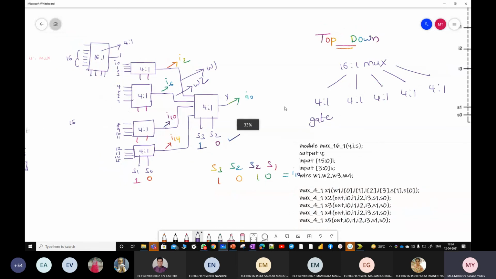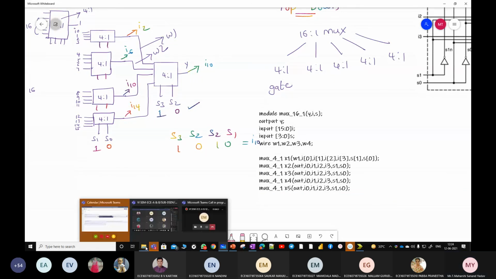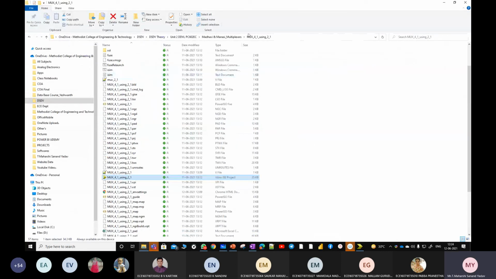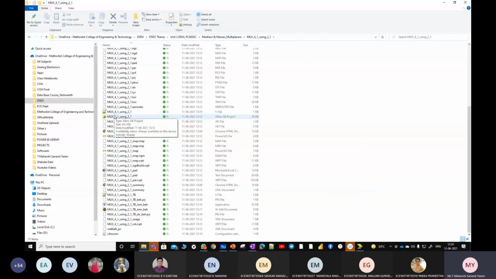If possible, I'll write the code and I'll send you the executable file also. So those who are having Xilinx, please let me know. I'll share the code with them so that directly you can execute it from here. See here, I'll share the entire folder like this, so that once you click on this Xilinx ISE project, directly it will be synthesized and simulated within your Xilinx tool in your PC.